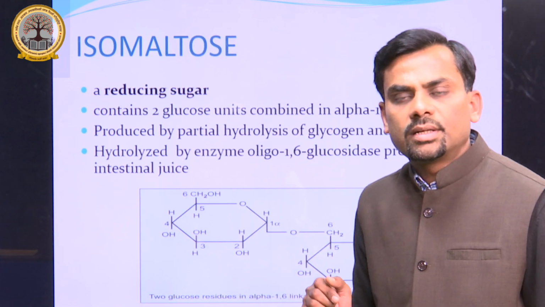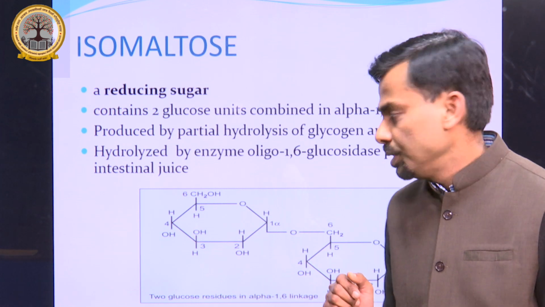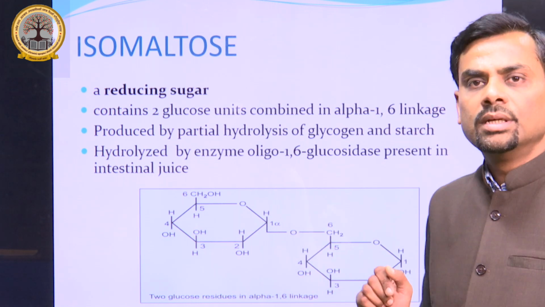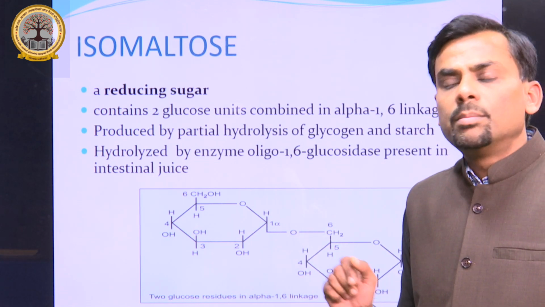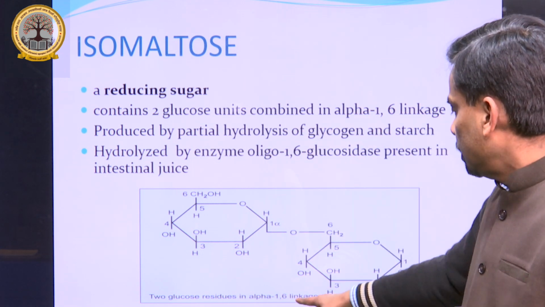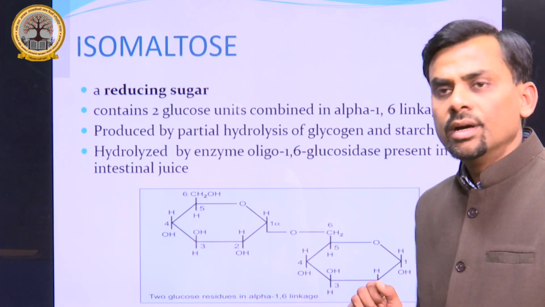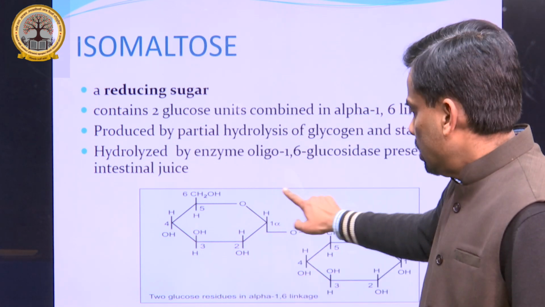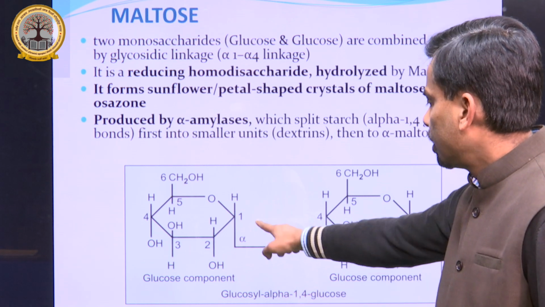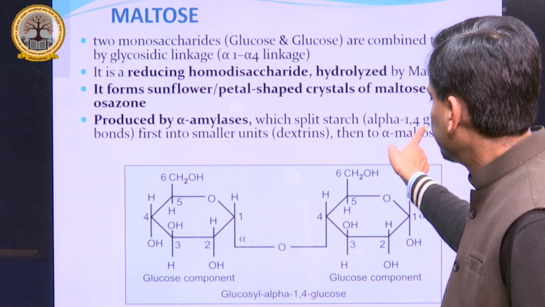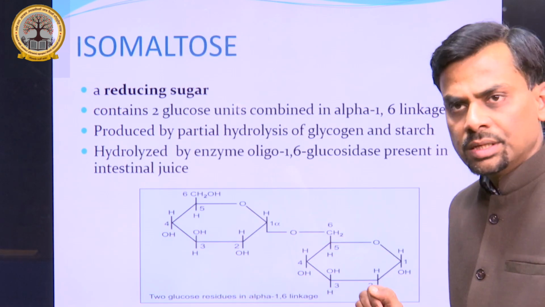Another example of disaccharide is isomaltose. Here the glycosidic bonding is changed in comparison to maltose. You are seeing the glycosidic bonding is alpha 1,6, not alpha 1,4. Here it is alpha 1,4 and here it is alpha 1,6.